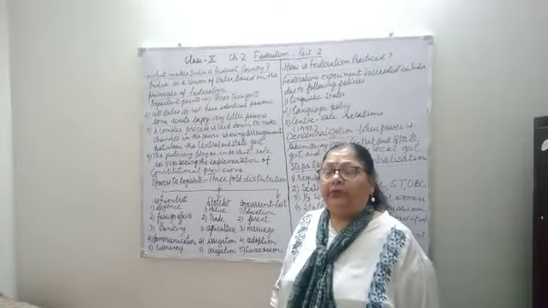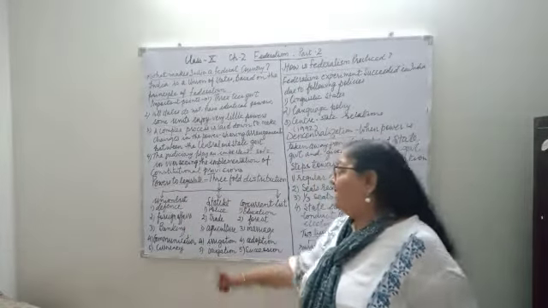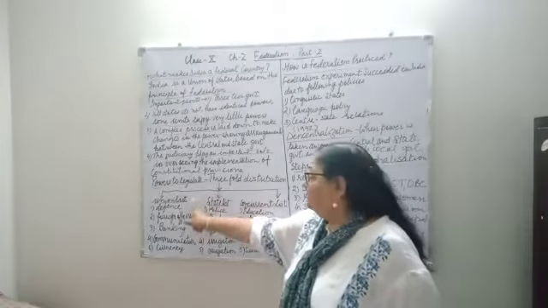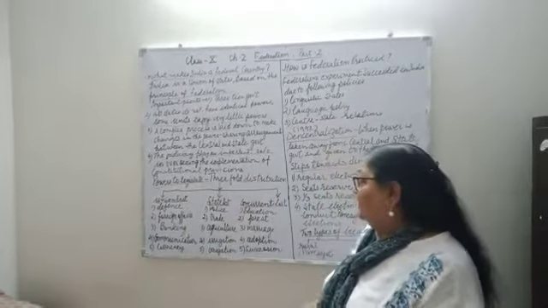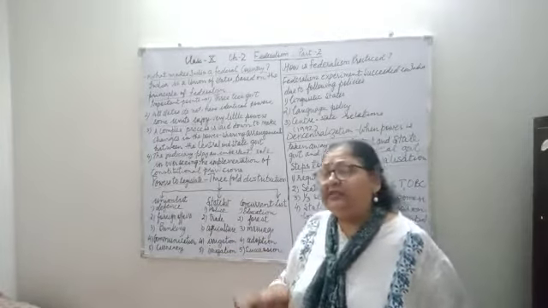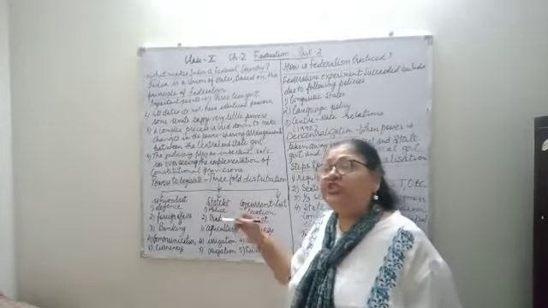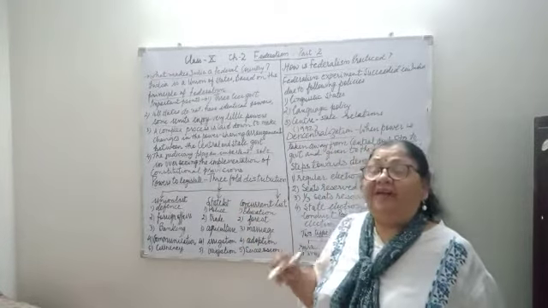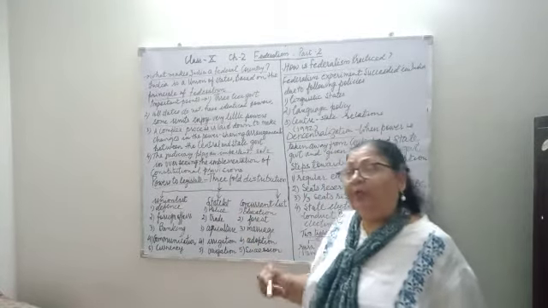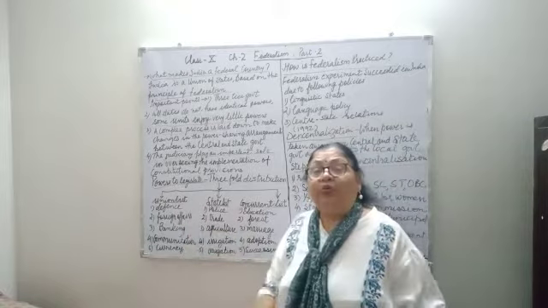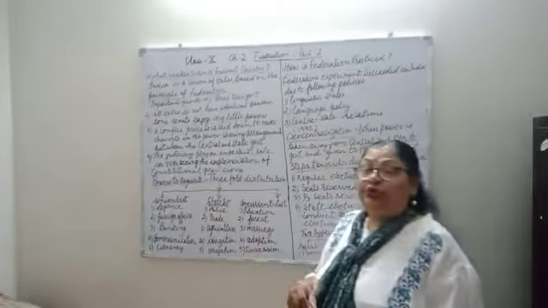Communication. The entire country has a common communication system which comes under union list. Then is currency. The currency which is applied in India is applied in all the states. No state has its own currency. The rupee is applied throughout the country and it comes under union list.